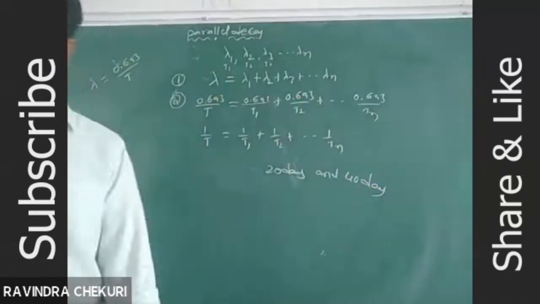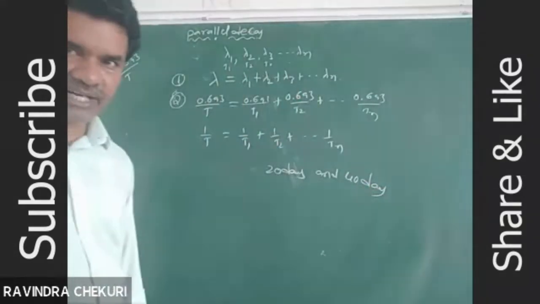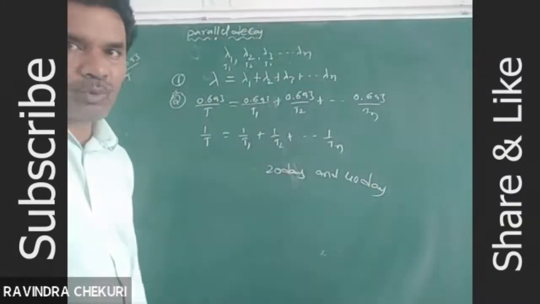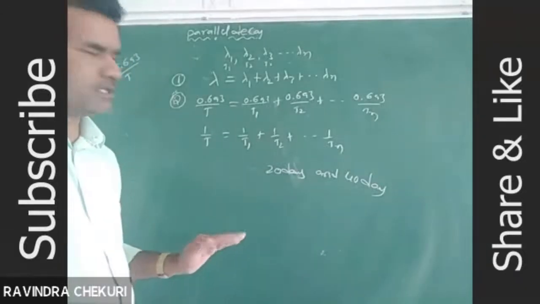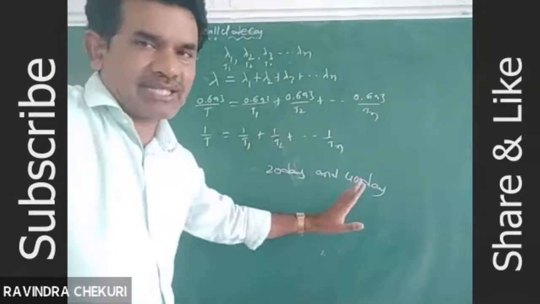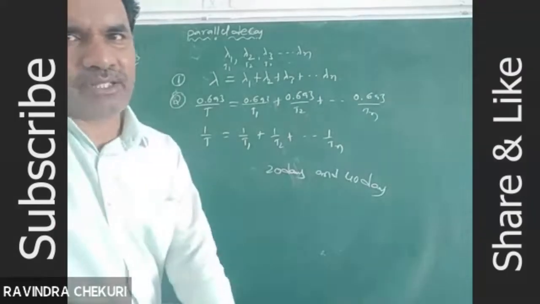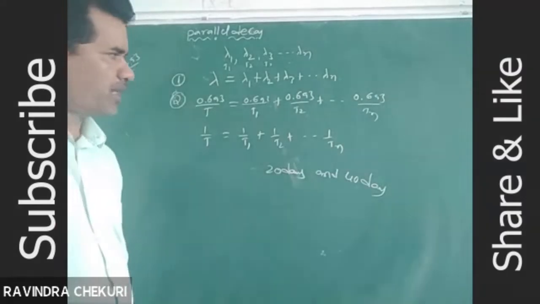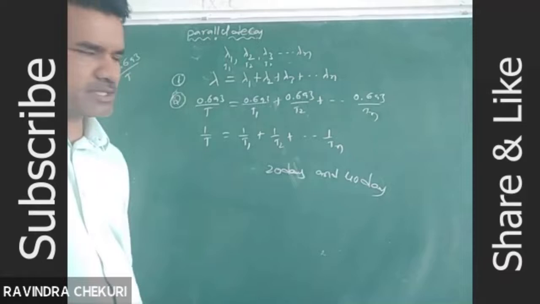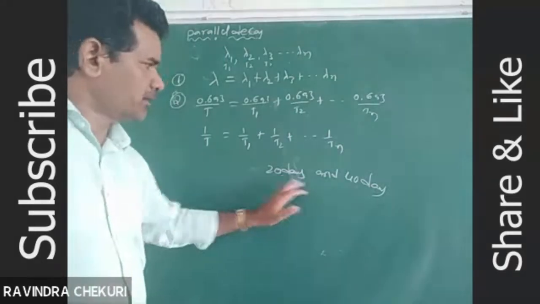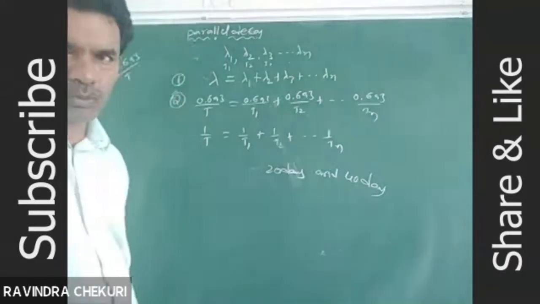A radioactive substance disintegrates with two processes with the half-lives 20 days and 40 days simultaneously. What is the effective half-life of the radioactive substance? Definitely it is not (20 plus 40) by 2, that is 60 by 2, or 40 by 2.